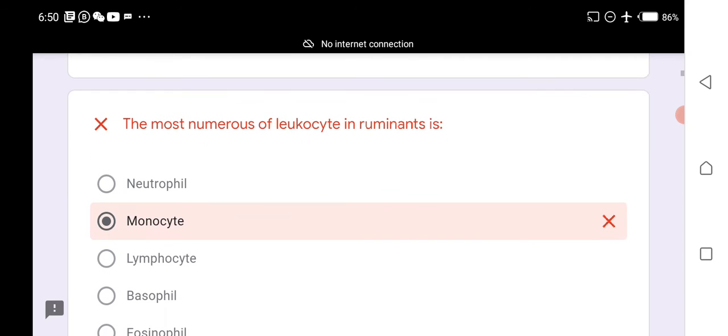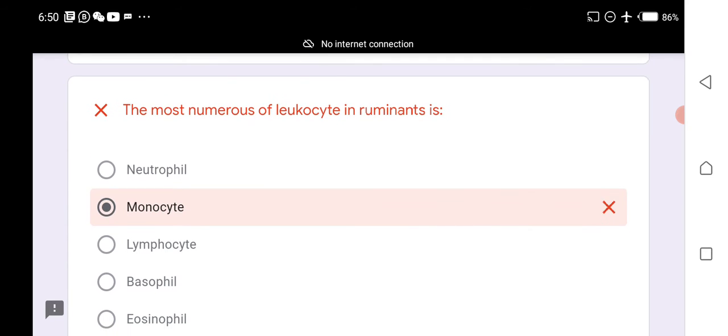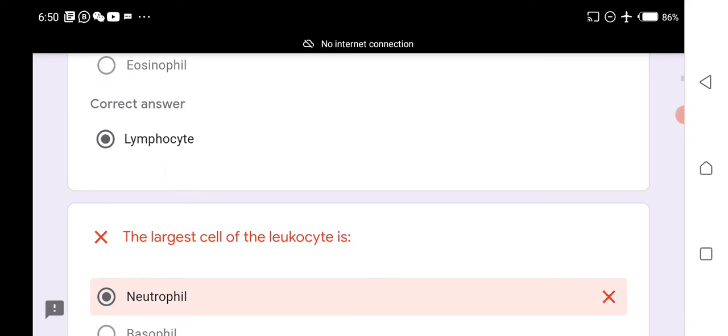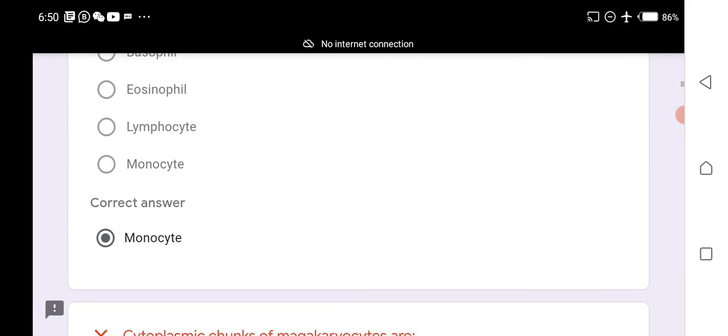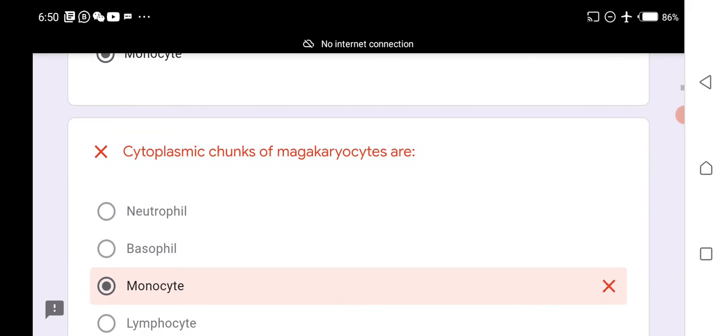The most numerous leukocytes in ruminants are lymphocytes. The largest cell of the leukocytes is the monocyte.